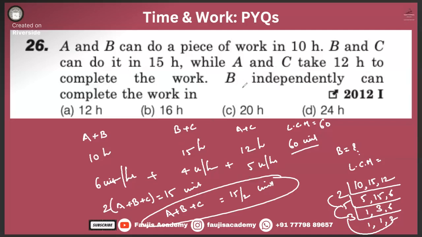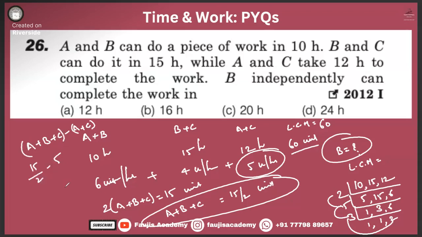They specifically asked for B alone. Shall we reduce the number of units worked by A plus C in an hour from A plus B plus C? If we do A plus B plus C minus A plus C, what will we get?